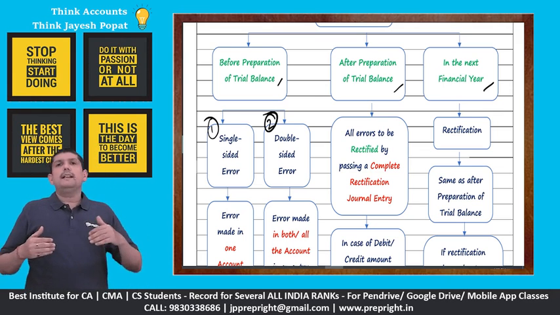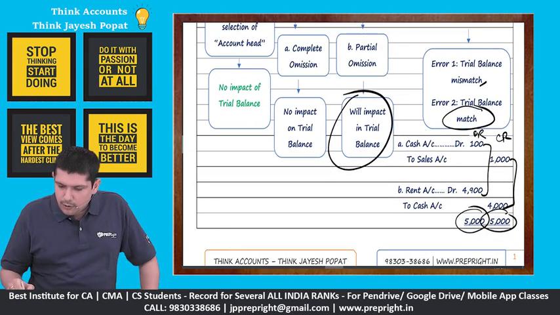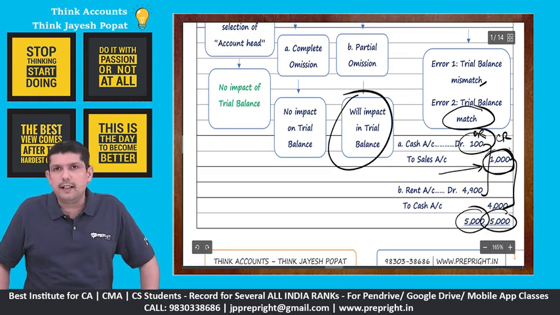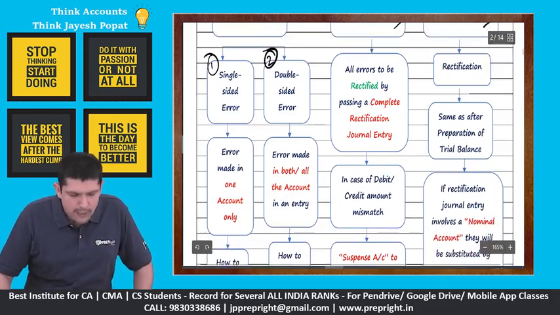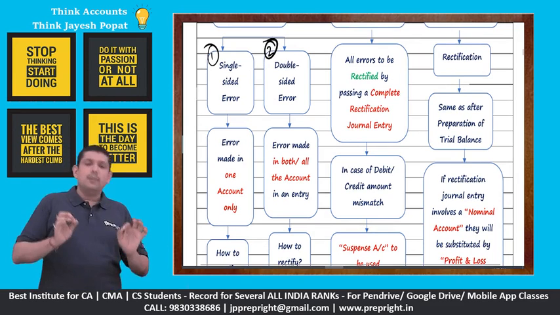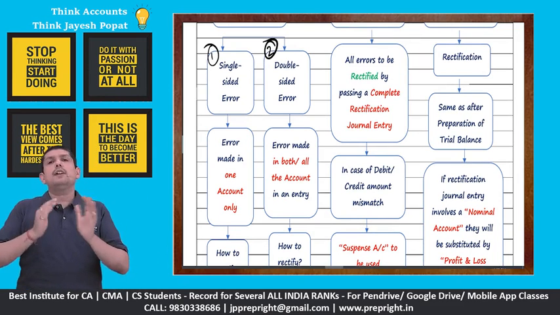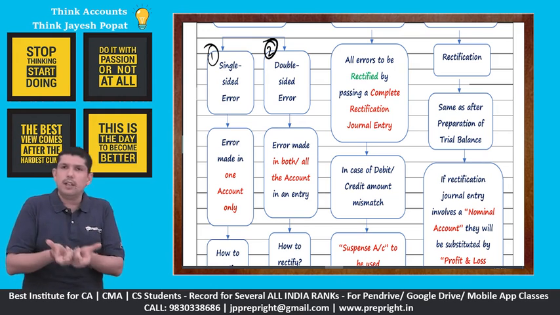For example, let's say we took an example of an entry that the sale is for rupees 1000. So sale is recorded for 1000, but cash is debited for 100, right? So cash account there is a problem, sales account there is no problem. So there is only error in one account, it will be known as a single-sided error. And in case of single-sided error, right, you cannot pass a complete journal entry to rectify that error because there is problem in only one account.